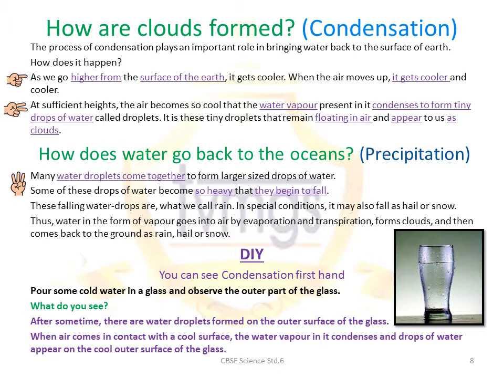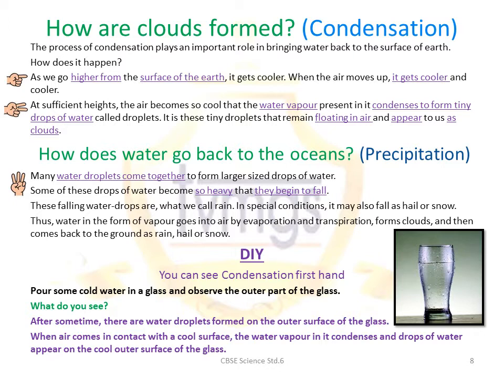So, when the air moves up, it gets cooler and cooler. At sufficient heights, the air becomes so cool that the water vapor present in it condenses to form tiny drops of water called droplets. It is these tiny droplets that remain floating in air and appear to us as clouds.